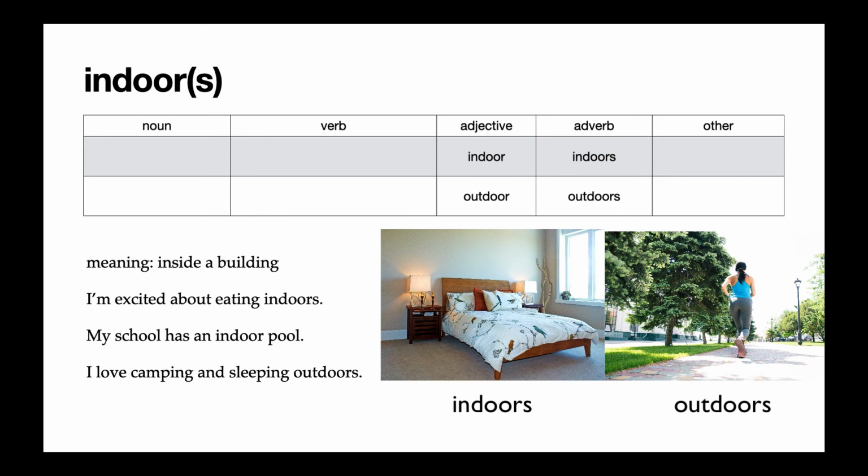So indoor means inside a building, and outdoor means outside a building. And we'll use the adjective form when we're describing a thing, like in our second example. My school has an indoor pool. So indoor is an adjective describing the noun pool. We'll use the adverb form indoors with an S at the end when we're describing an action. So in the first example, I'm excited about eating indoors. We're describing where we're going to eat. Or the last example, I love camping and sleeping outdoors.